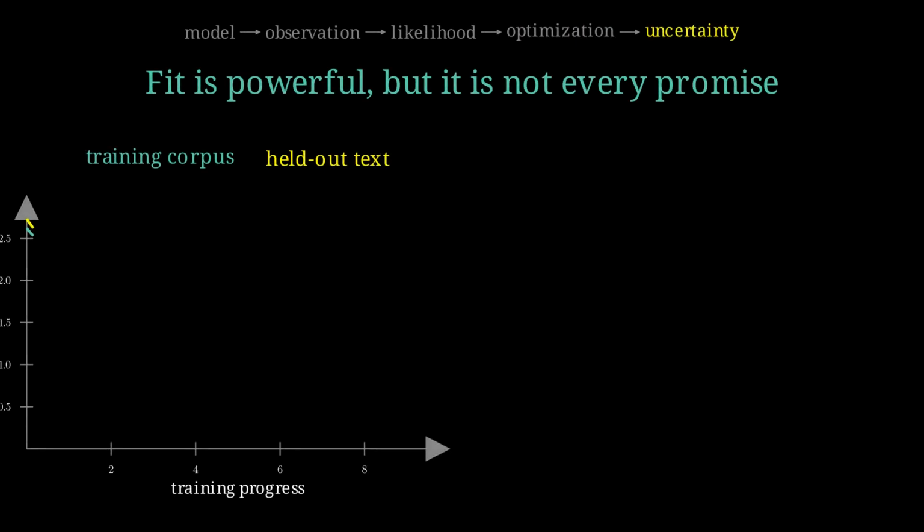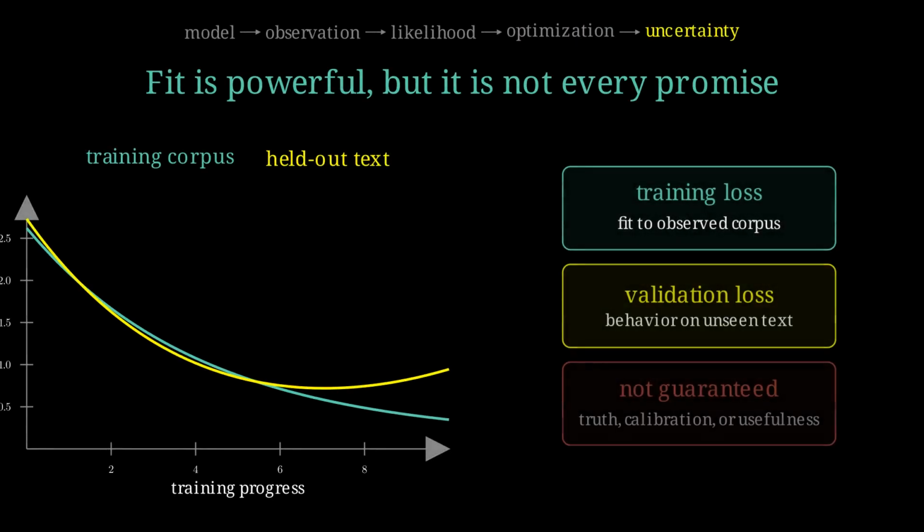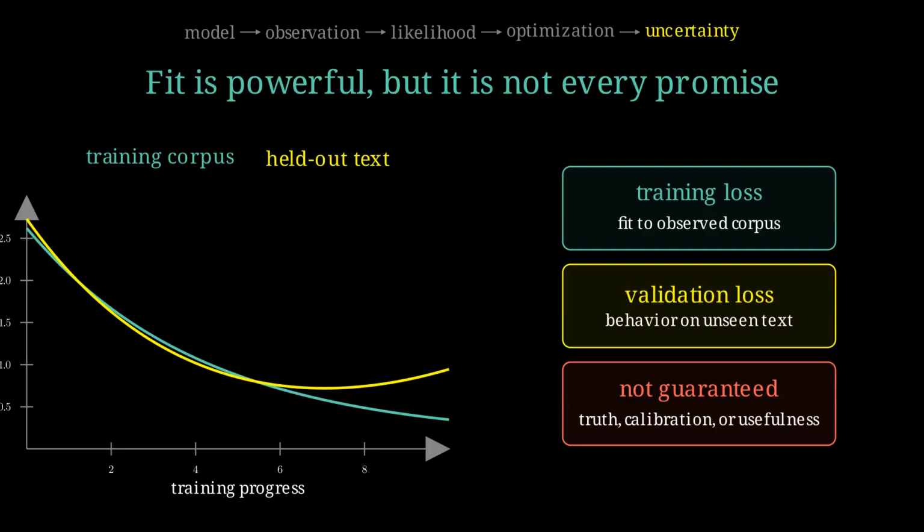Lower training loss means a better fit to the training corpus. It does not by itself guarantee factuality, calibration, or better behavior on unseen text. Validation loss asks a different question. Does the fitted conditional model continue to assign high probability beyond the observations used to fit it?